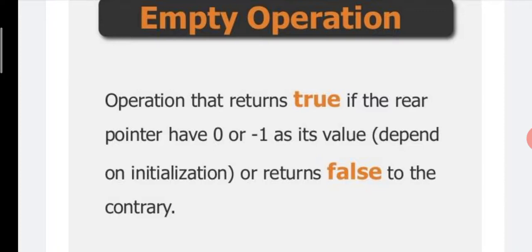Suppose this empty operation finds -1, then it will return true. Means this function or operation returns the value true, meaning this queue is totally empty. Suppose this operation or function returns false, then this particular queue is not empty, means it contains some space to store the element.